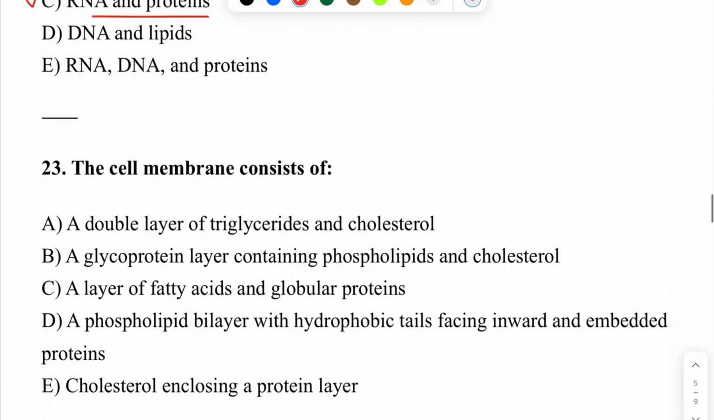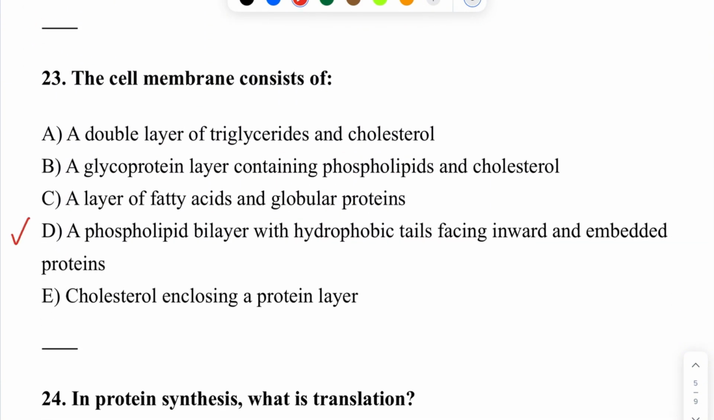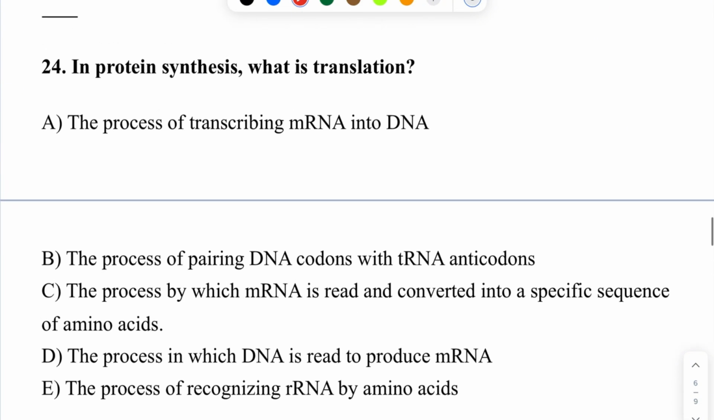So, the next question. The cell membrane consists of D. A phospholipid bilayer with hydrophobic tails facing inward and embedded proteins. It's an easy question. So, the next question. Number 24. In protein synthesis, what is translation? The correct answer is C. The process by which mRNA is read and converted into a specific sequence of amino acids.